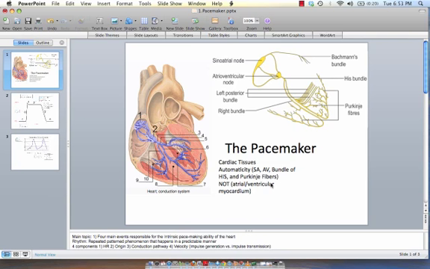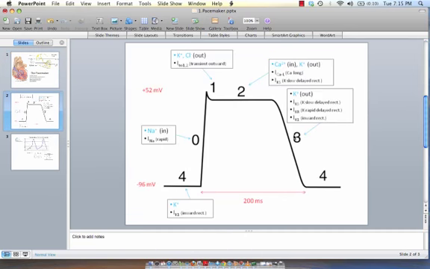First, let's look at the action potential of a tissue that does not display automaticity, so then we can compare and contrast it to tissues that do display automaticity so we can better understand the cellular mechanisms. So first we shall be talking about the atrial and ventricular myocardial action potential. This is the typical action potential for a tissue in the heart that does not display automaticity, so an atrial